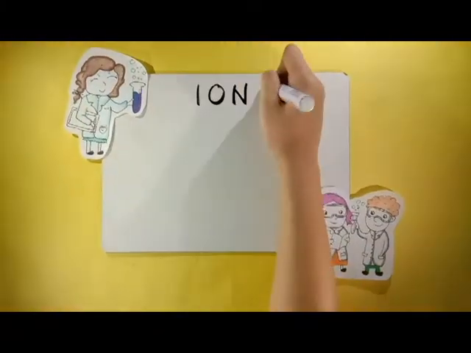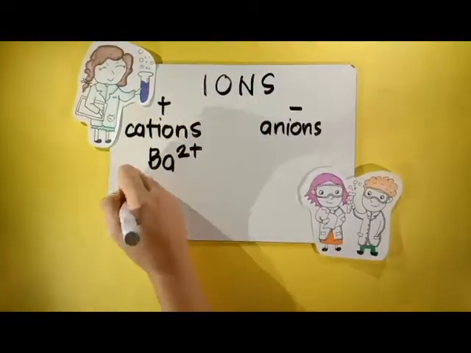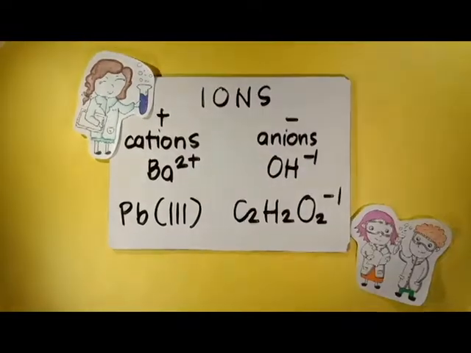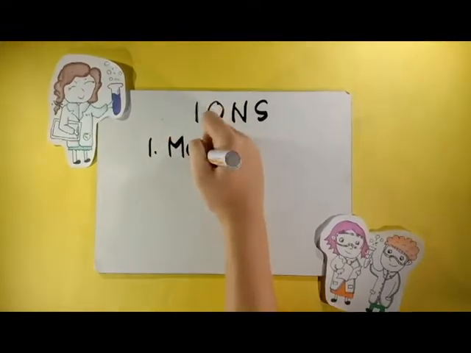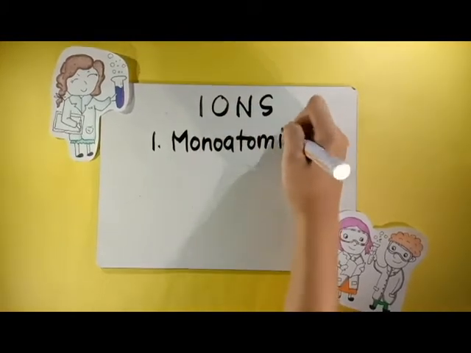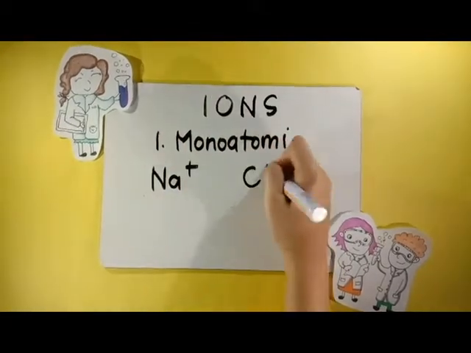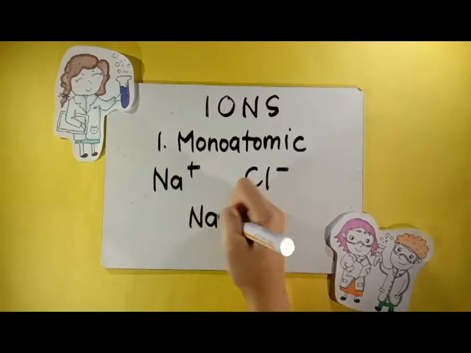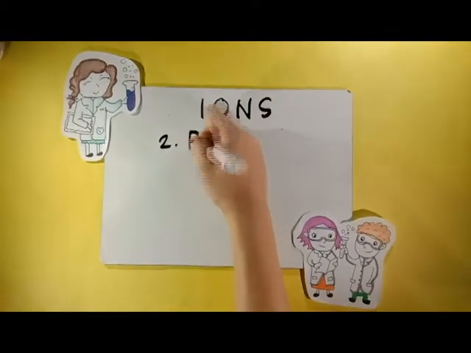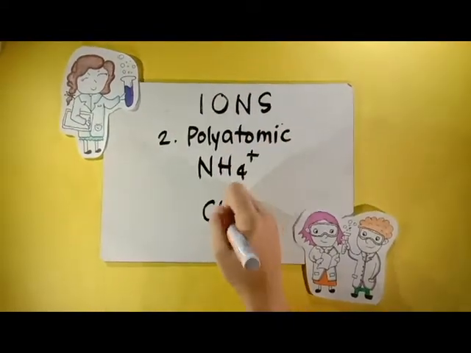Ions. Ions are molecules that have a net electrical charge. They either have a positive or a negative charge. Monoatomic ions. Monoatomic ions consist of one charged atom. Example: Na positive and Cl negative. Polyatomic ions. Polyatomic ions are ions that contain two or more elements.